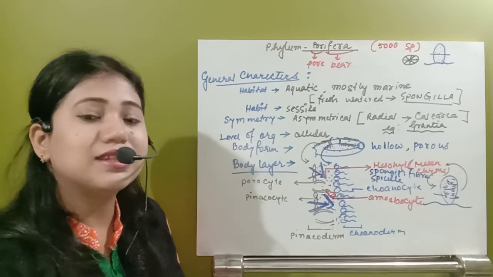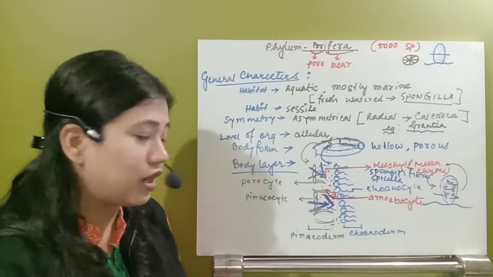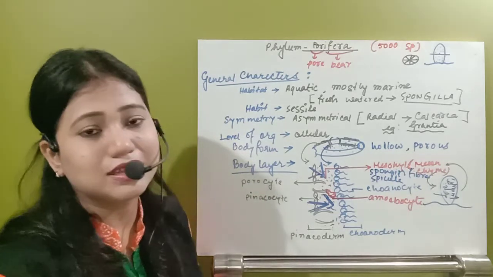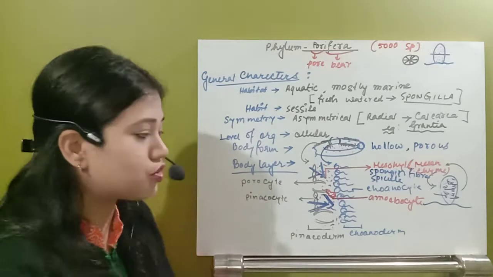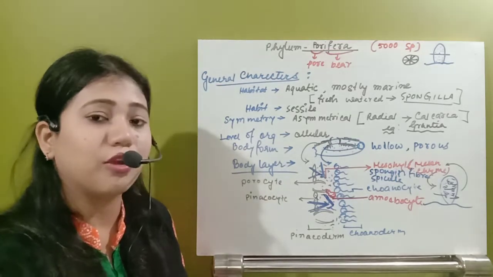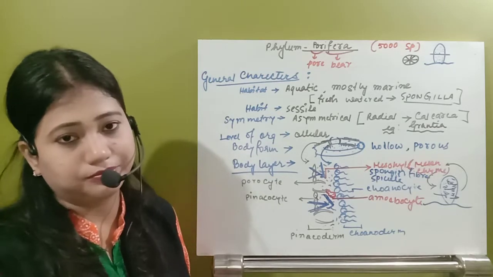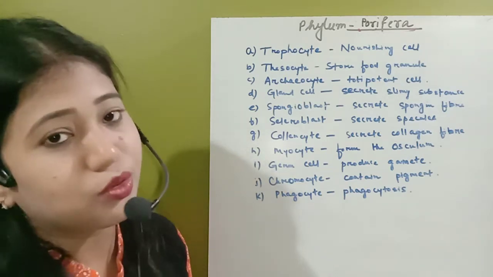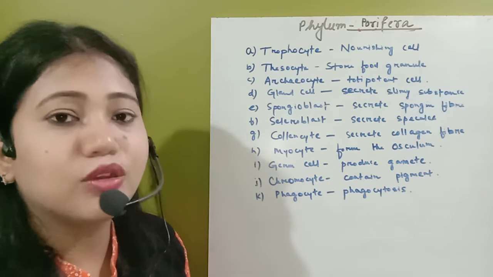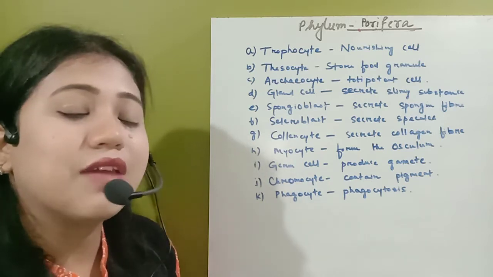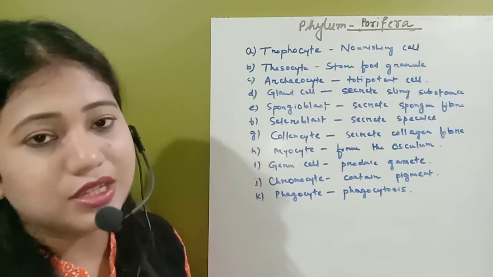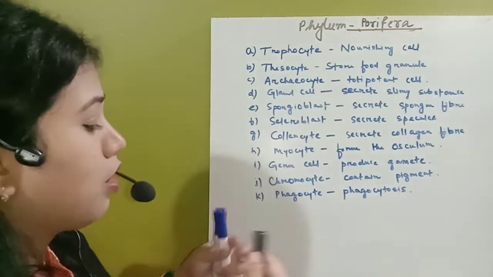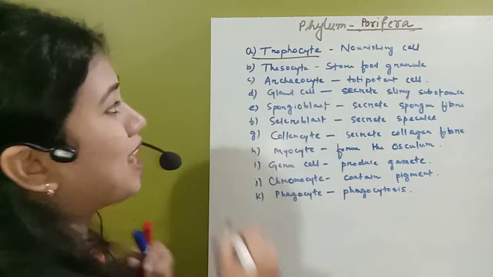Now these amoebocytes will develop, they will modify into different varieties of cells, and for all of those cells, their names and functions are important. So those amoebocytes are modified into the following cells. See, those amoebocytes I told you about, present in the middle non-cellular layer, the mesohyl layer, develop into a number of varieties of cells. So what are those? The first cell I have written already. First one is the trophocyte cell.